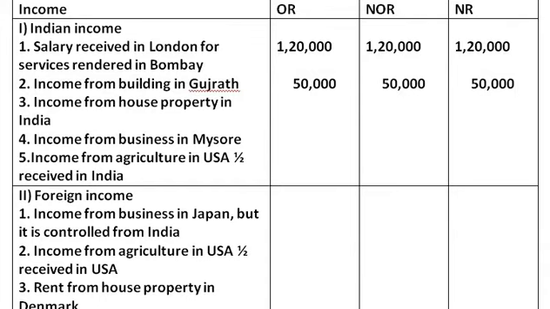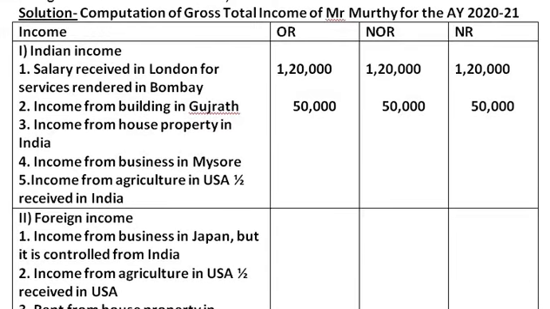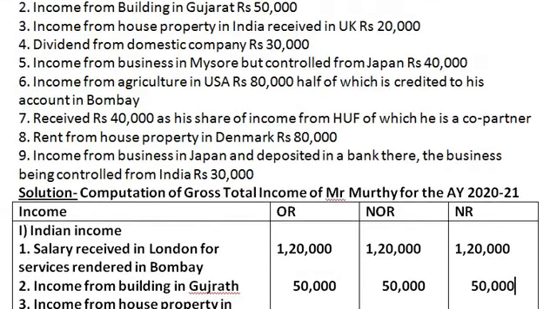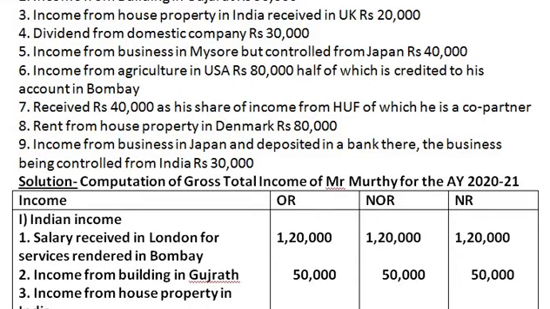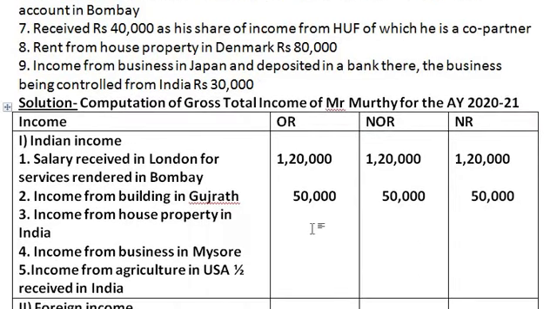Next is the third point, income from house property in India. In the question, the third point is income from house property in India received in UK. Where it is received is immaterial as the base is in India. So income from house property in India, take down as Indian income.